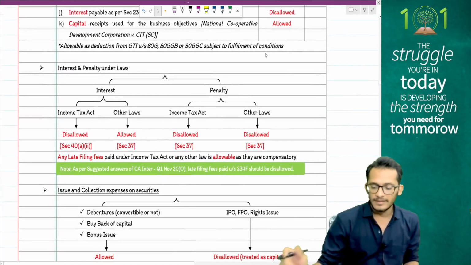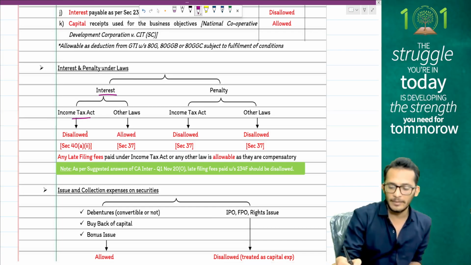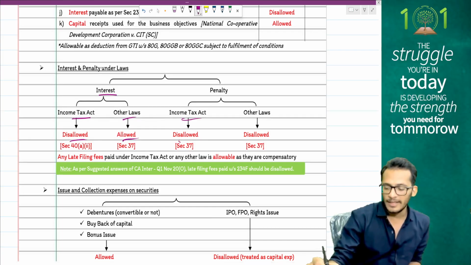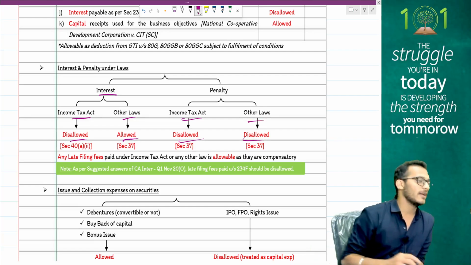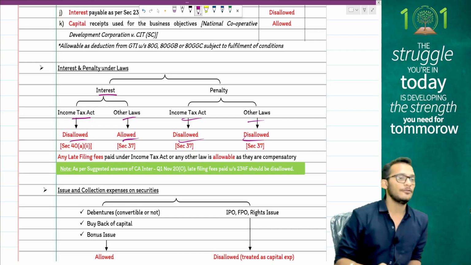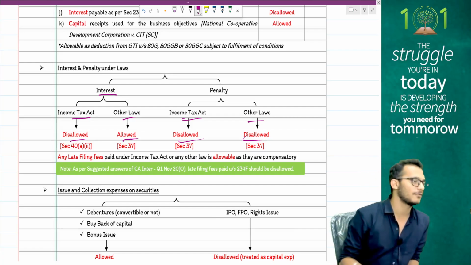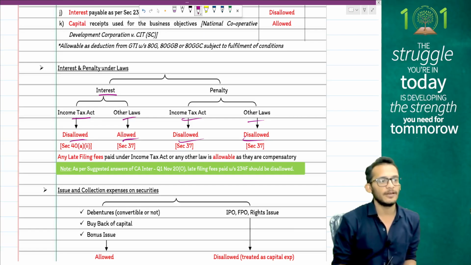Then we discussed interest and penalty. Interest, like income tax, disallowed. Other laws allowed. Penalty, both are not allowed. But when it comes to ICAI, ICAI makes an assumption that the late filing fee which you pay for returns, section 234F, will be disallowed. That has also been clarified by ICAI here.